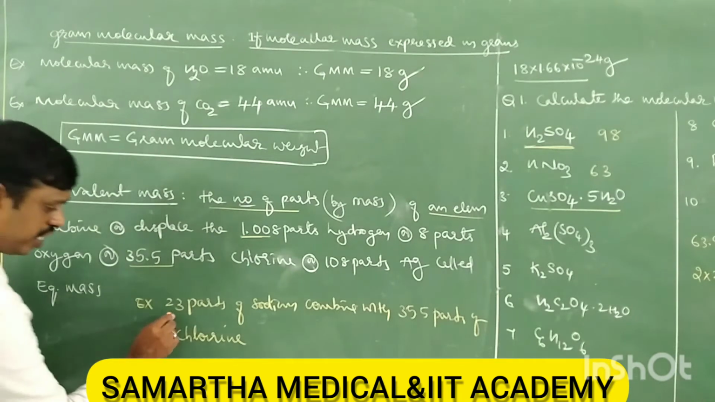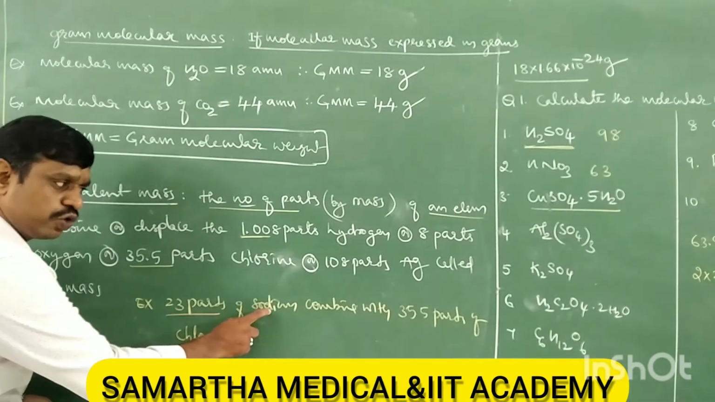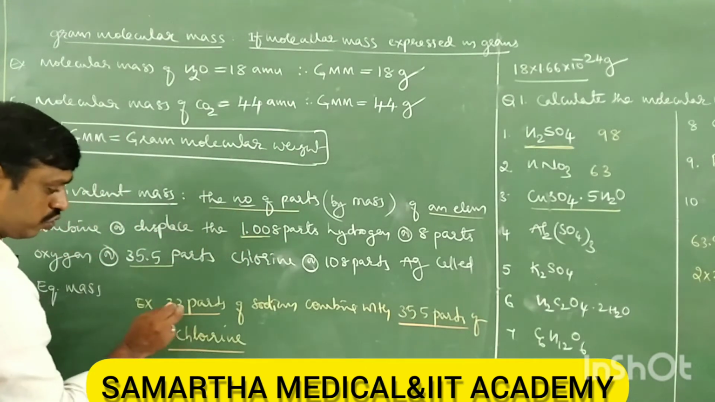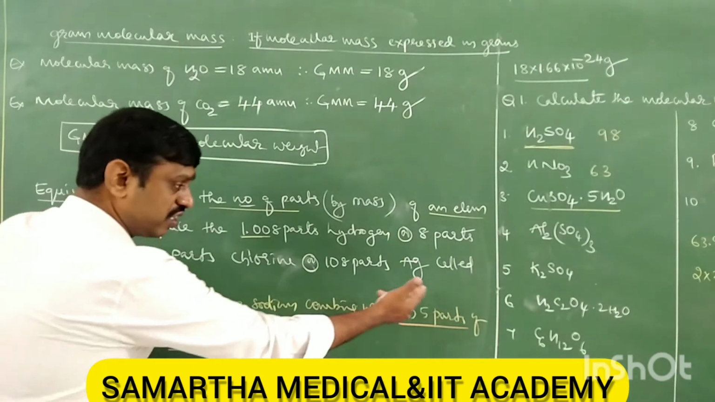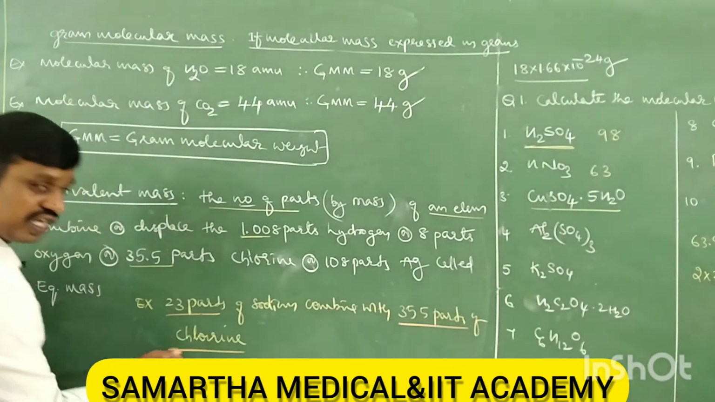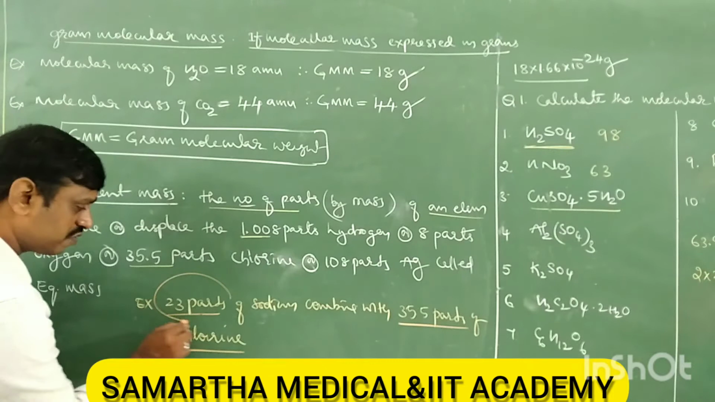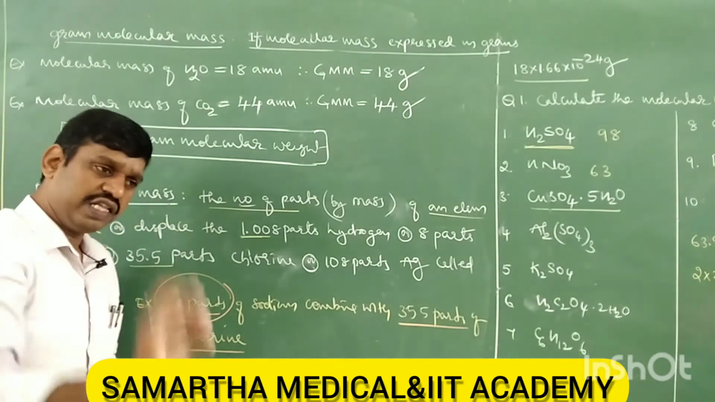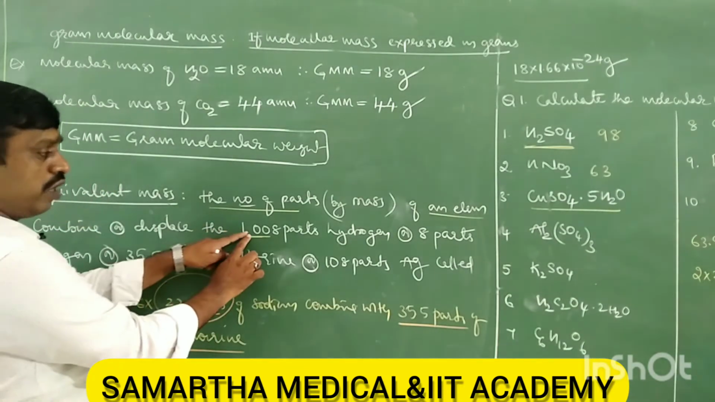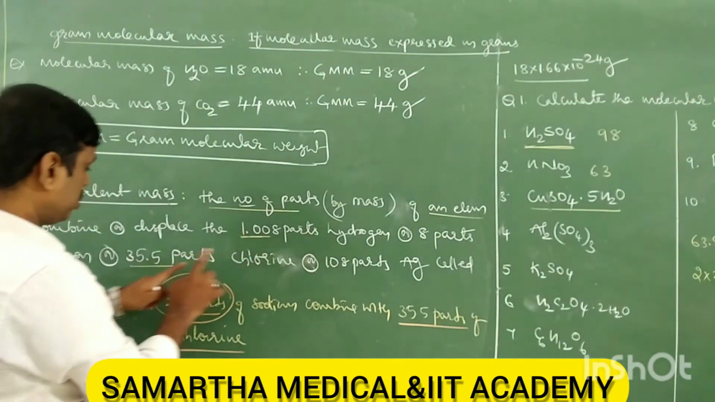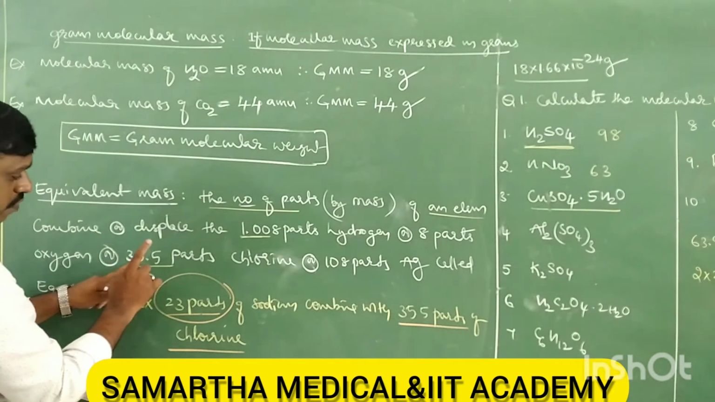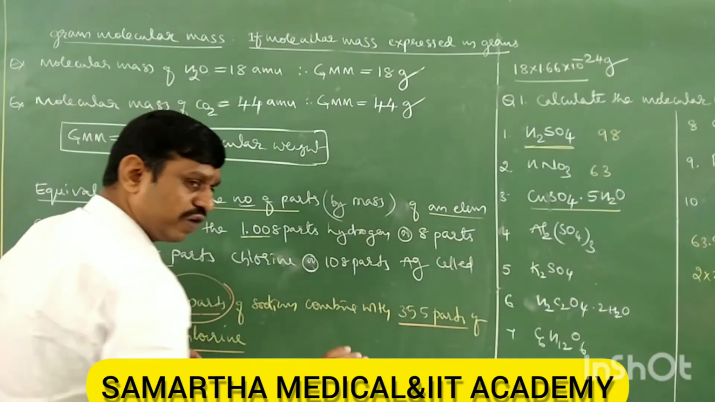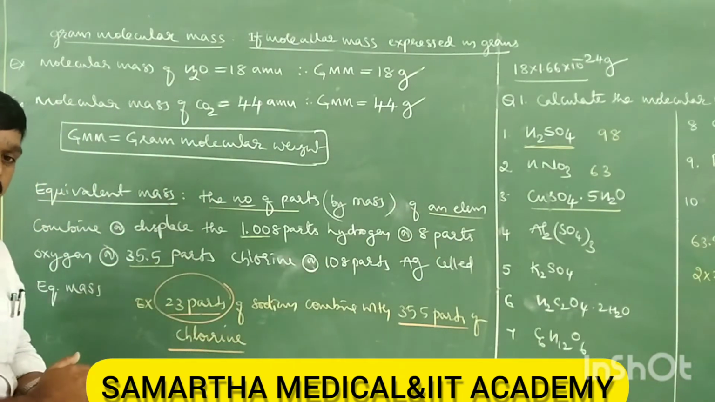Right. So it means 23 parts of sodium is combining with how many parts of chlorine? 35.5 parts. Therefore, this 23 parts of sodium is called equivalent mass, because anything which combines with 1 part of hydrogen, or 35.5 parts of chlorine, 8 parts of oxygen, or even 108 parts of silver, that part is nothing but equivalent mass.